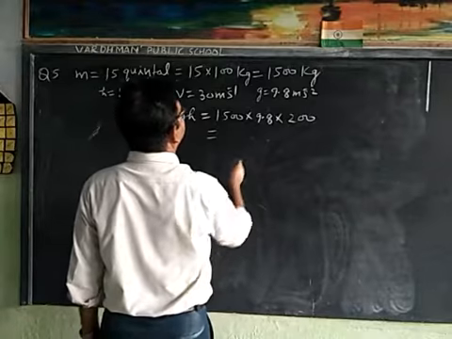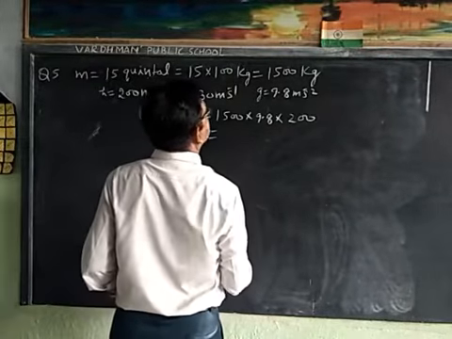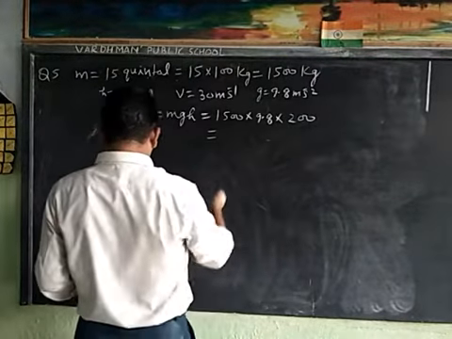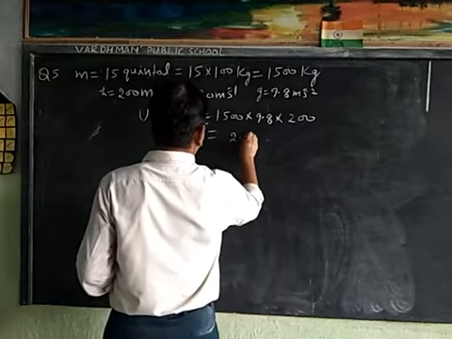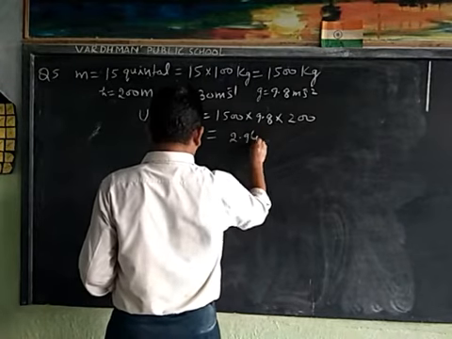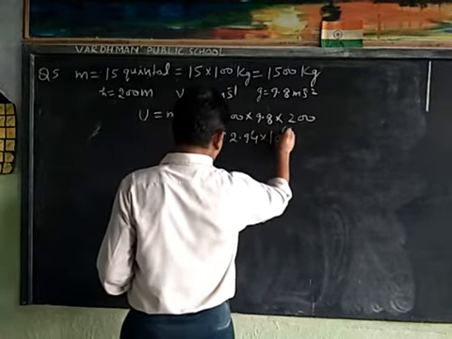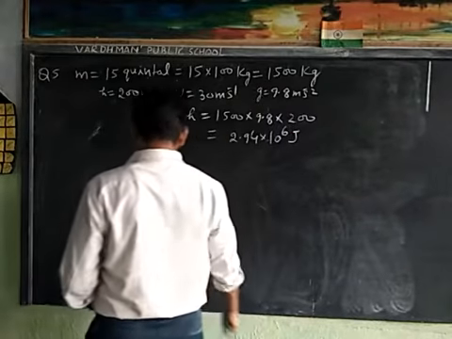Now we will solve this. Then we get 2.94 × 10^6 joule.